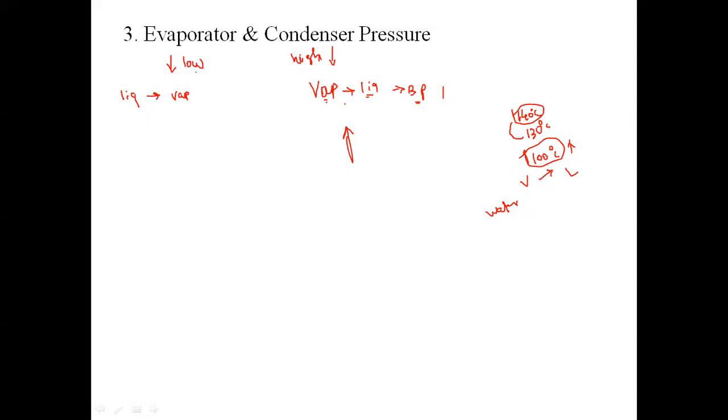So by lowering the pressure, the boiling point temperature of that refrigerant will go on decreasing. By lowering the pressure, the boiling point temperature of that refrigerant decreases.